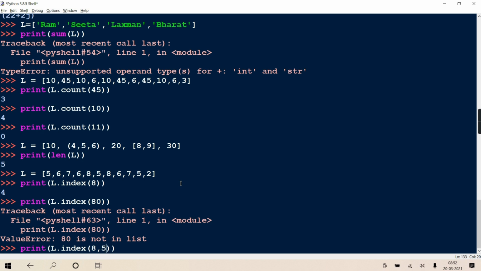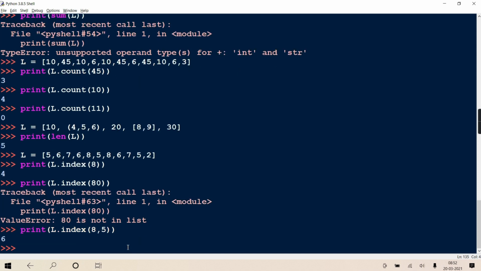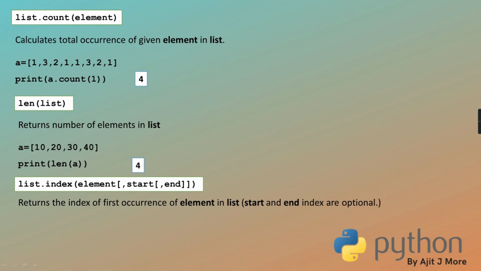Okay, and if I give start position as 5, so it is going to search the occurrence of 8 from 5. So 0, 1, 2, 3, 4, 5. And from here onwards, it's going to search the occurrence of 8. So from here, the occurrence of 8 is present at 6th position. So it will return that position 6. Clear? Here 8 is searched starting from the start position. Here 8 is searched starting from by default 0. That is the difference.